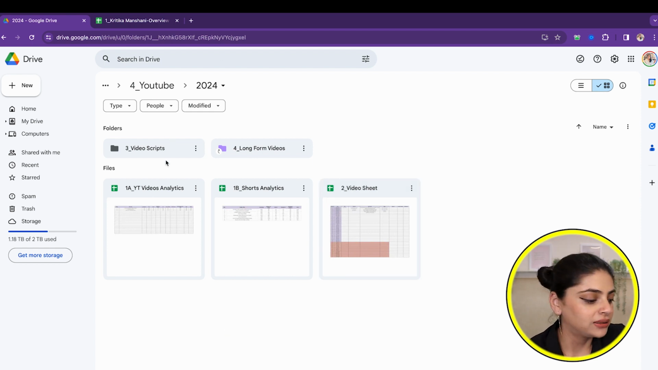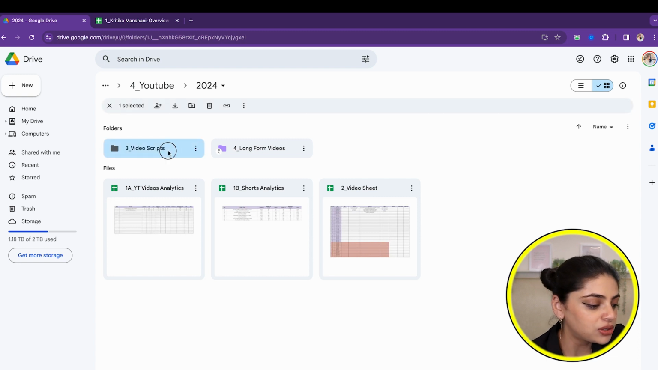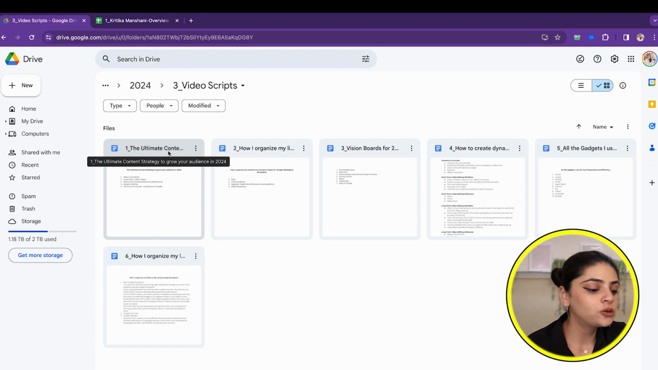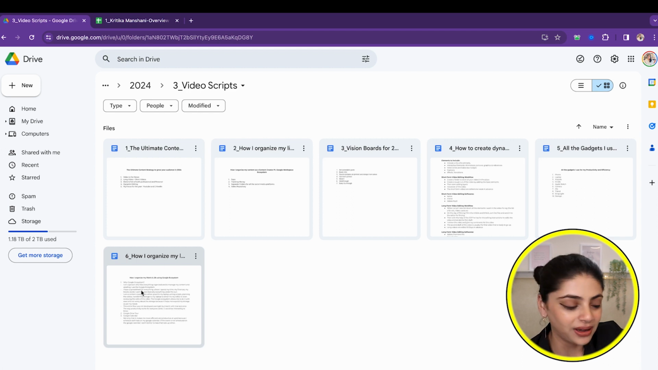You go on to writing the scripts, and when you go inside the scripts also, it is numbered 1, 2, 3, 4, 5, and so on, so that I don't have to look and find the script for a particular video. So like I mentioned, this is the video number 6. The script is over here.